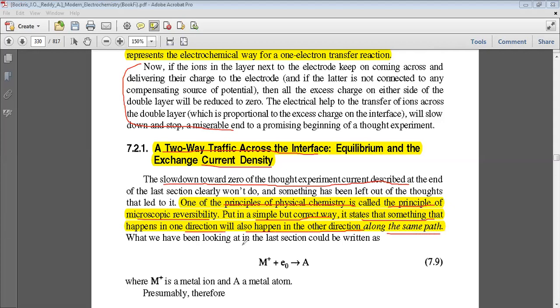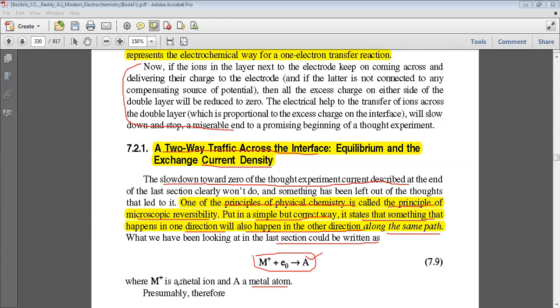What we have been looking at in the last section could be written as M positive plus electron forms the pure metal A. A is the metal atom. You can write capital M in place of A also, but it is better to write it this way.